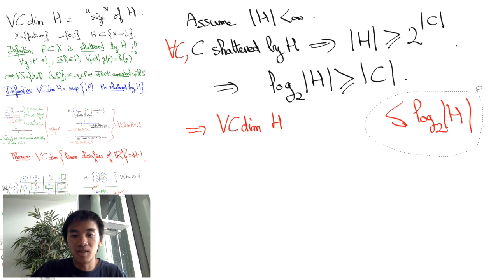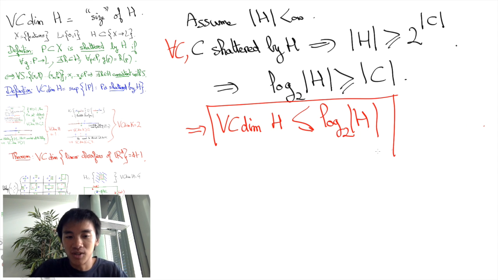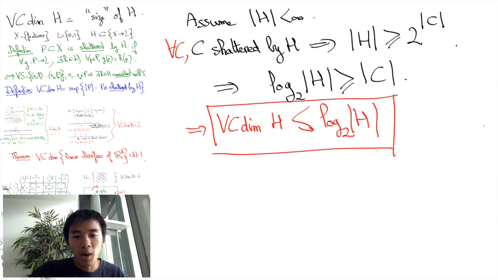However, these two quantities may not be equal, and in fact we have just seen a lot of examples in which hypothesis classes had infinite cardinalities but finite VC dimensions.